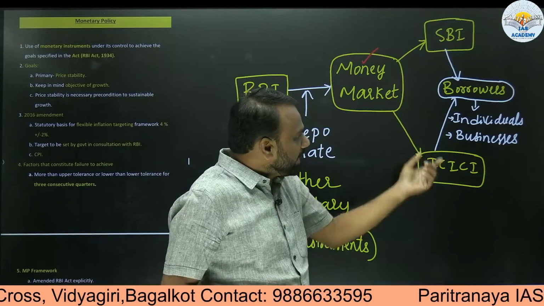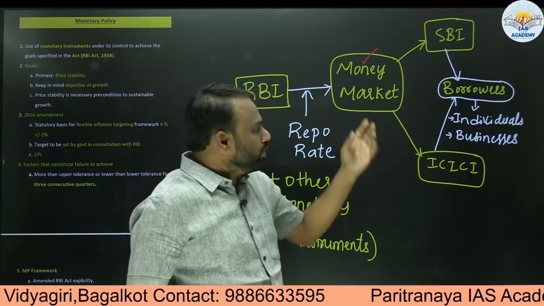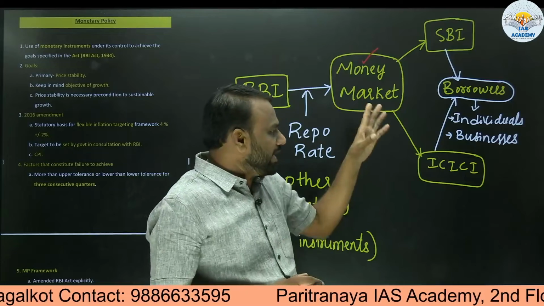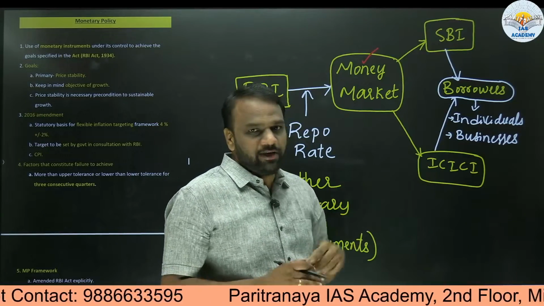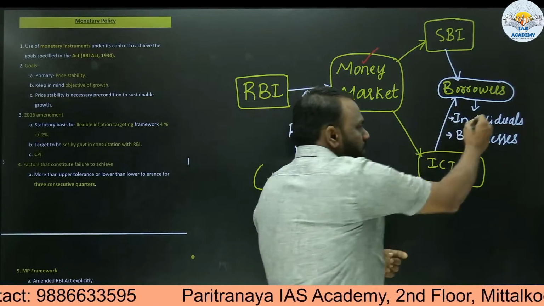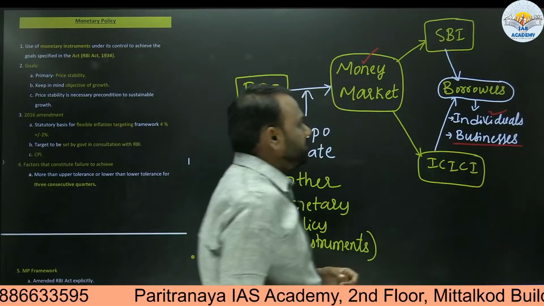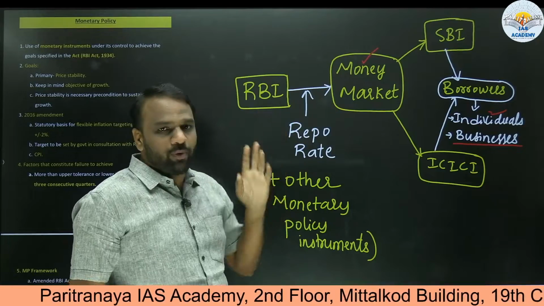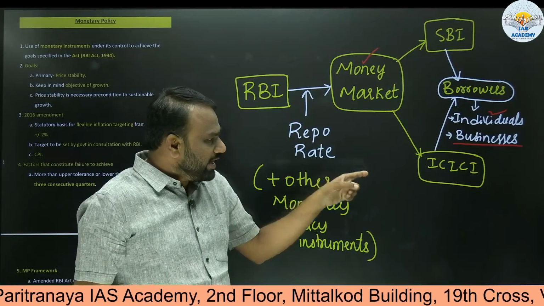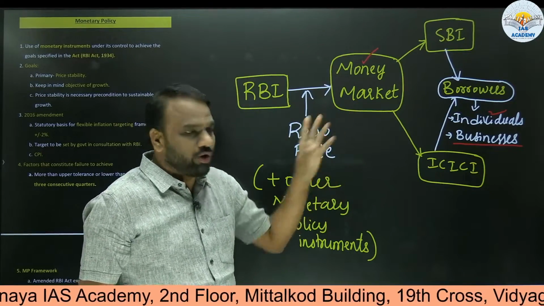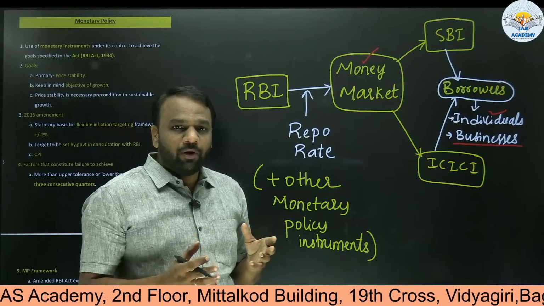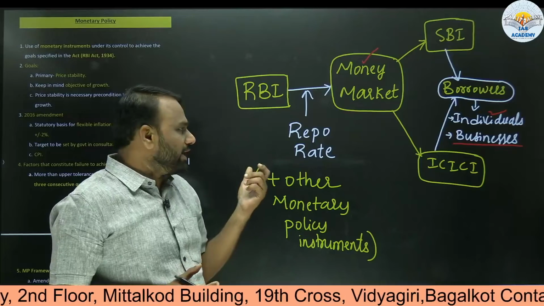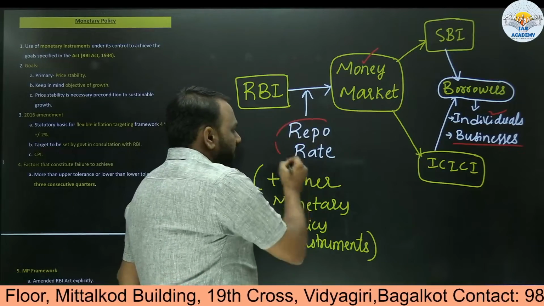I have taken an example of SBI and ICICI. So whatever discussions we are making apply to both government banks like SBI as well as private banks like ICICI. So here borrowers may be an individual or an industrialist or a businessman. Now how much interest SBI charges to a borrower or how much interest ICICI Bank charges to a borrower, it all depends upon some other factors. So I have taken one such factor, that is the repo rate.